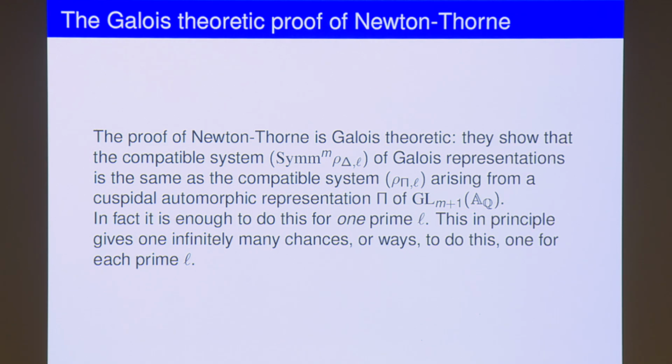The proof of Newton-Thorne is Galois theoretic. Though this might look like an analytic statement, where one wants to prove some L-functions have an analytic continuation, what Newton-Thorne actually work with are the systems of l-adic Galois representations arising from the m-th symmetric power. So there are these higher dimensional, GL(m+1), Z_l-valued representations.